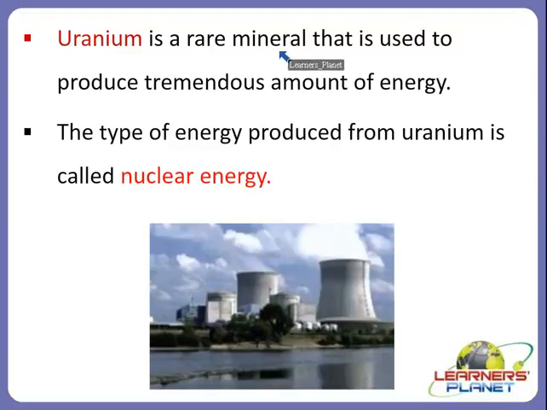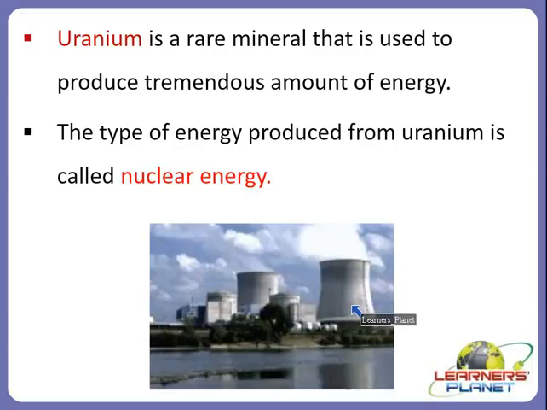Uranium is a rare mineral that is used to produce a tremendous amount of energy. This type of energy which is produced from uranium is known as nuclear energy. As you can see in the picture, this is a nuclear plant which produces nuclear energy, because here uranium mineral is used, right?